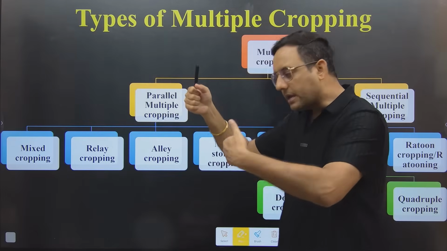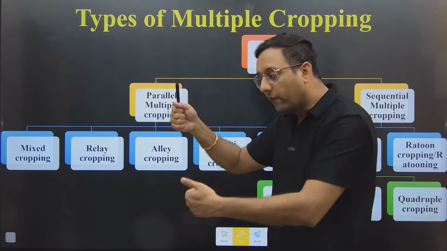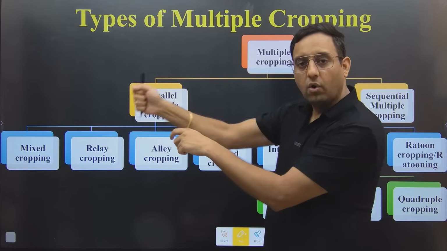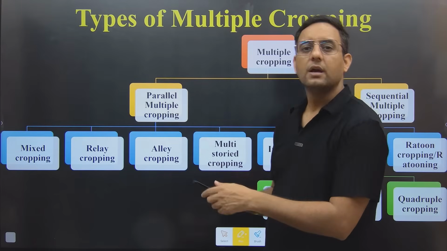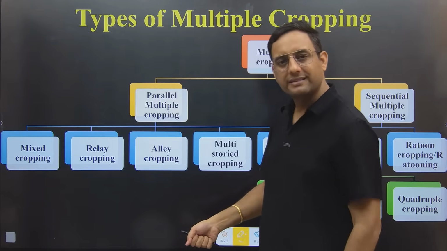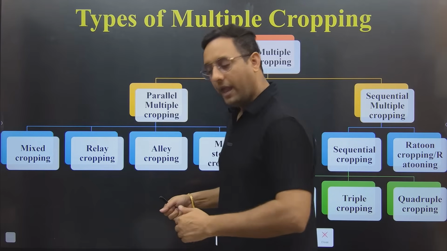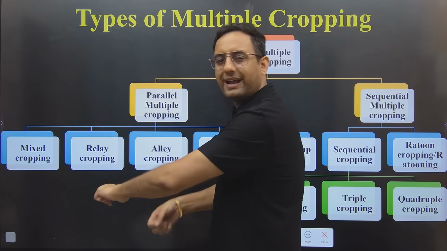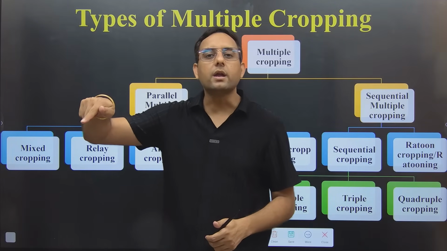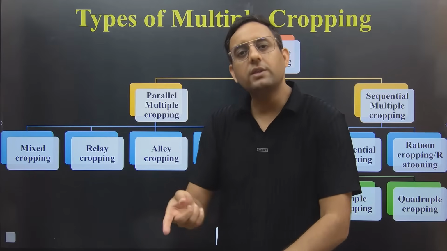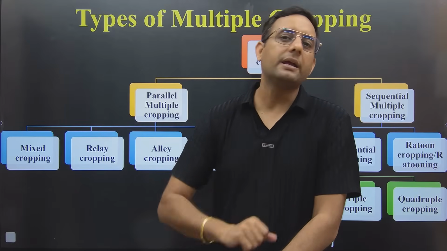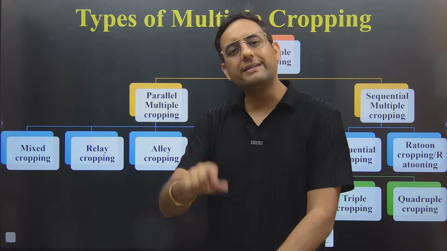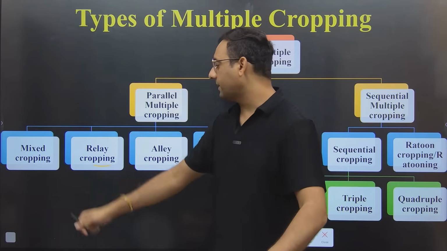While running, he is about to stop, but before he stops, another person will hold the same, because earlier it was something else they used to hold like this, but nowadays they have something else in their hand, so they used to run fast. And before they stop, the next person will hold that, and now he will start running, right? So before the previous one stops, the next one will start running, and this is happening in the relay race. And the concept of relay race is taken in agriculture, and the concept is known as relay cropping.